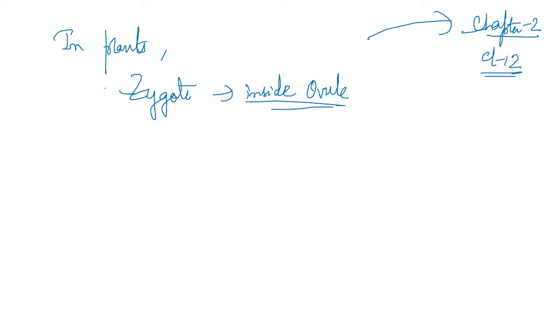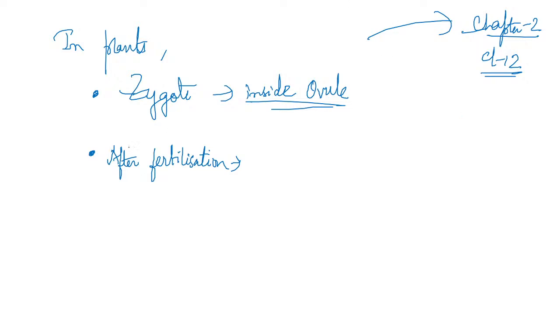Okay, next. After fertilization, what do we get?